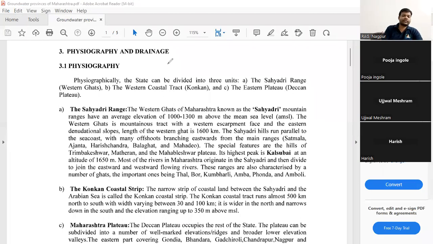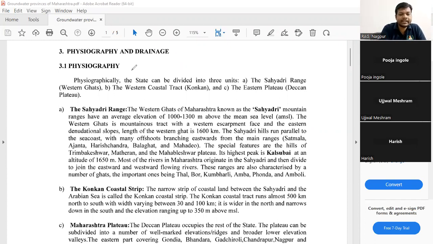Again, I have taken this from the government document. Sarkari document. You can take it, you can read it. I have uploaded this on the app. That is the hydrological provinces of Maharashtra PDF. This is the same PDF.